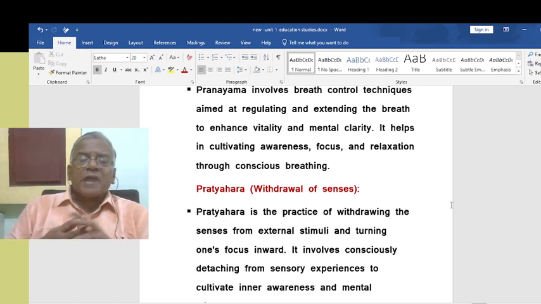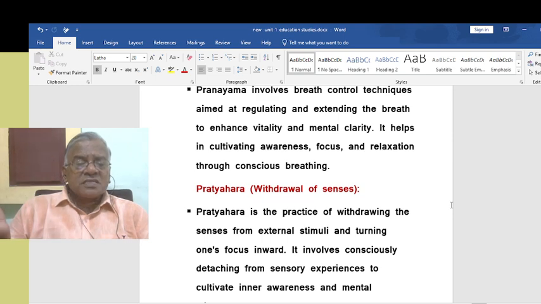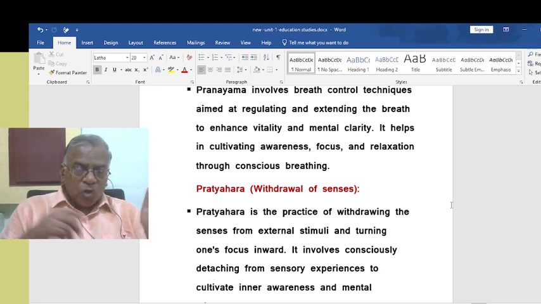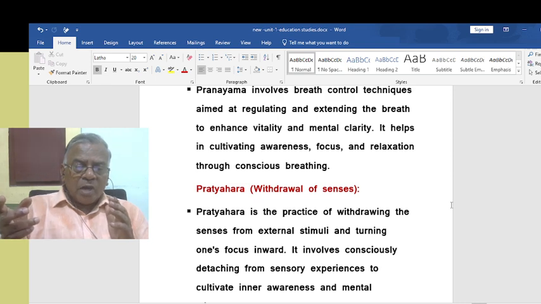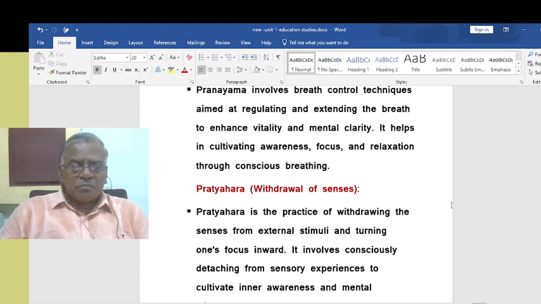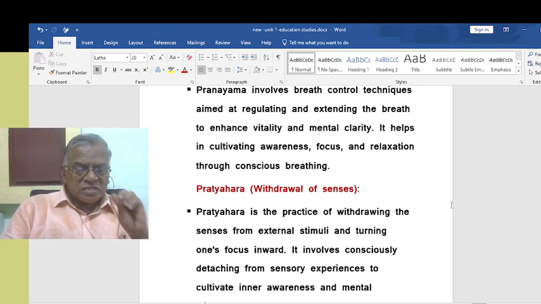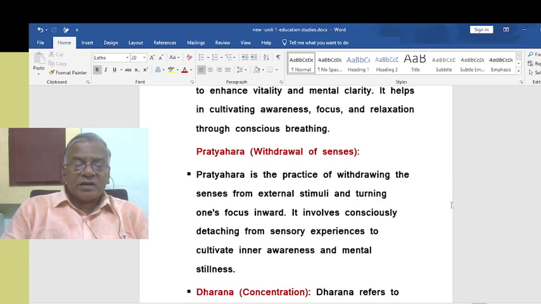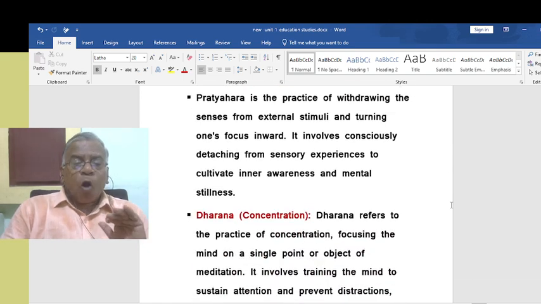Pratyahara is the practice of withdrawing the senses from external stimuli and turning one's focus inward. There are so many distractions out in the outside world, not to be distracted by it, but turning one's focus inside the mind. That is called pratyahara. In other words, concentration. It involves consciously detaching from sensory experiences to cultivate inner awareness and mental stillness, that is calmness, serenity.